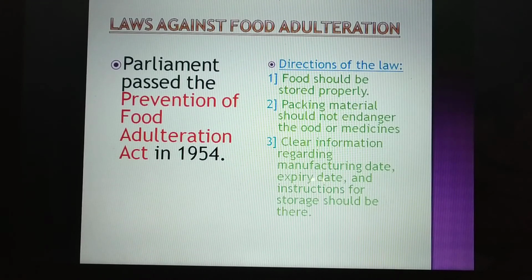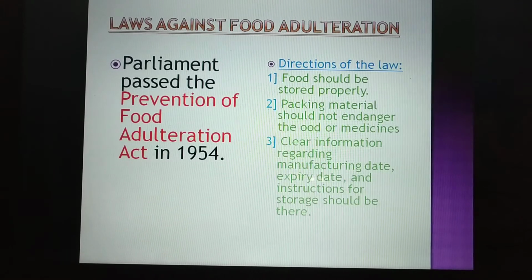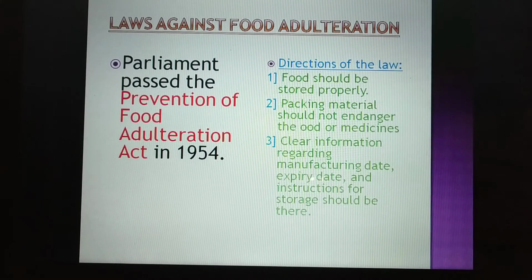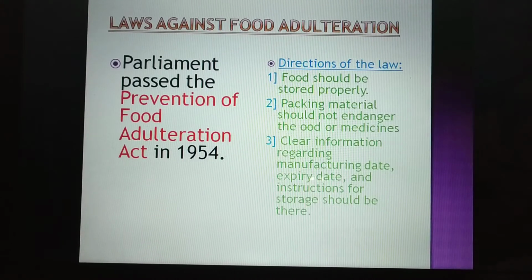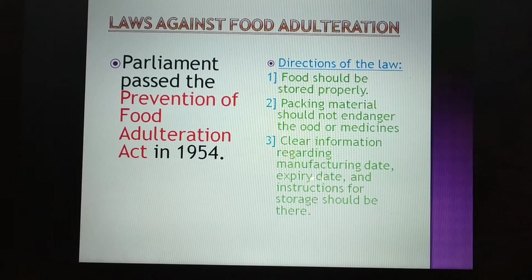That is the first point: the law says that food should be stored very properly in the godowns or in their companies, wherever it is. The packing material that they use for packing their food should not endanger the health of the people and should not cause any harm to them. The packing material used for food products or medicines should be safe and should not react with the food. And the third and very important point is that clear information regarding the manufacture date, expiry date, and instructions for storage should be there.